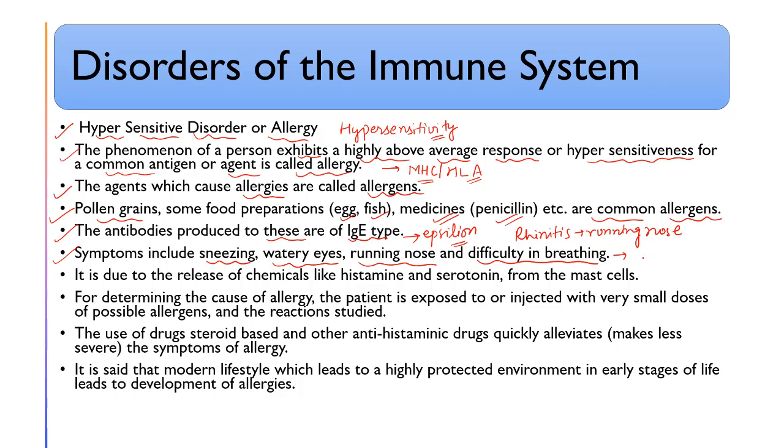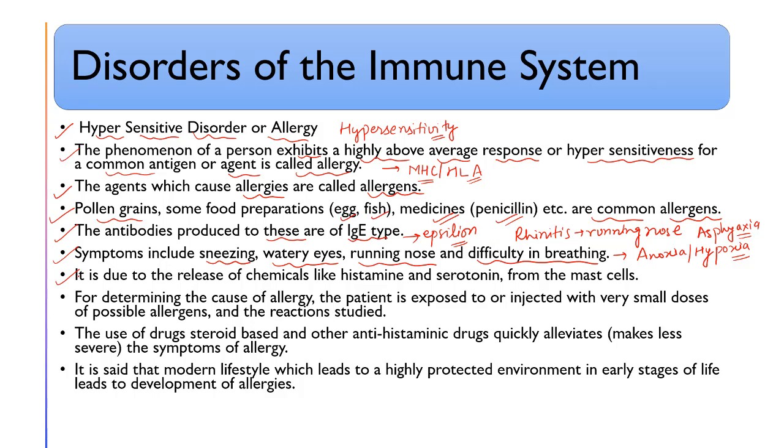Difficulty in breathing, in very complicated cases, can lead to hypoxia and anoxia, or asphyxia. So sneezing, watery nose, running nose, and difficulty in breathing are due to overproduction of mucus.